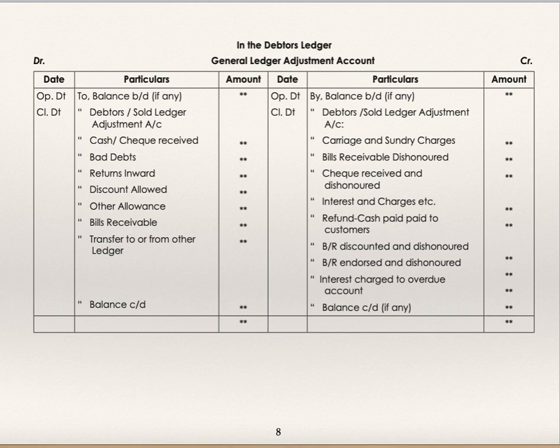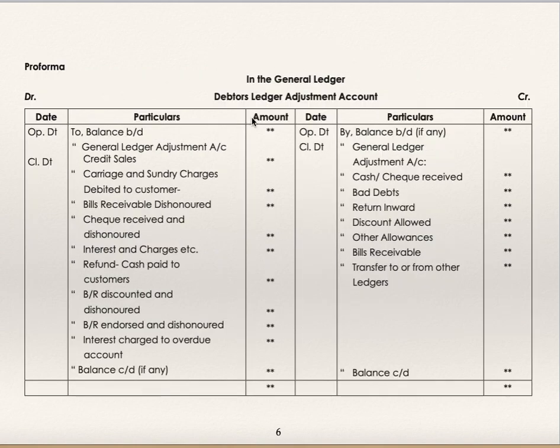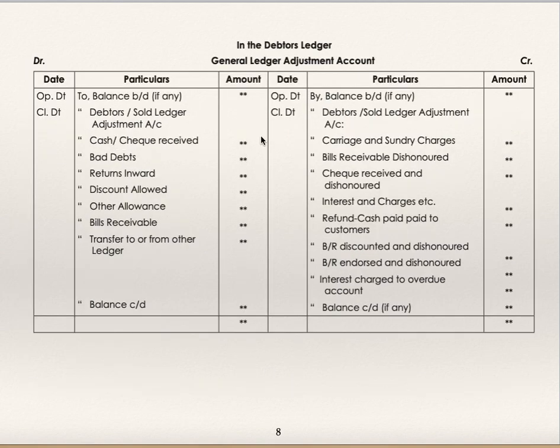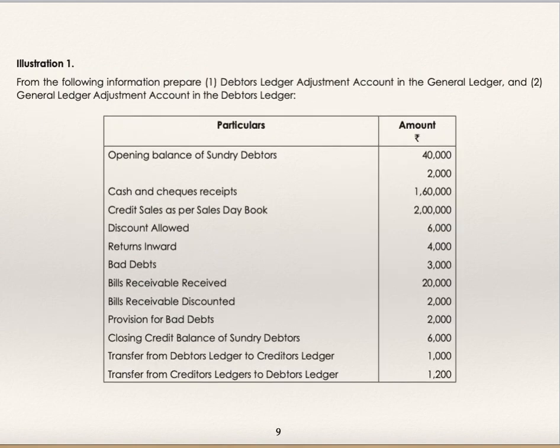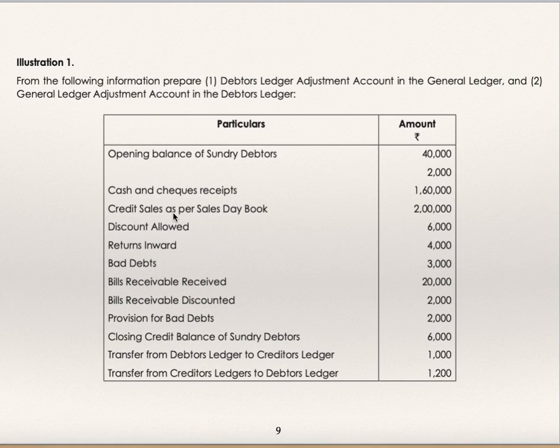In general ledger, when debtors ledger adjustment account is prepared, this is your normal debtors account. So if in the examination you get a question to prepare general ledger adjustment account in debtors ledger, it is exactly opposite. For convenience, you can prepare the normal account as rough work, and then post the entries on the opposite side, so it will be easy for you. Now we'll go through the illustrations.